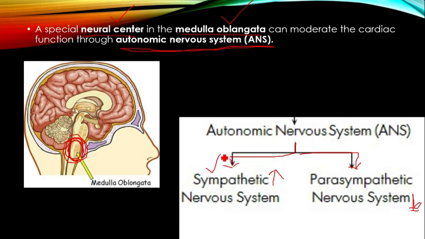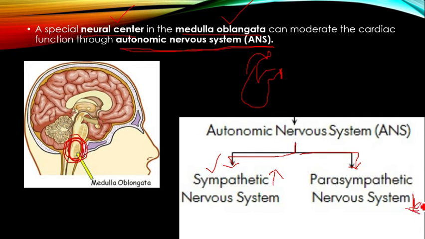How does the sympathetic nervous system increase the cardiac activity? Actually, the sympathetic nervous system increases the heartbeat. When the heartbeat is increased, what happens? The amount of blood flow to the body parts also increases, which leads to an increase of cardiac output. That is about the sympathetic nervous system.